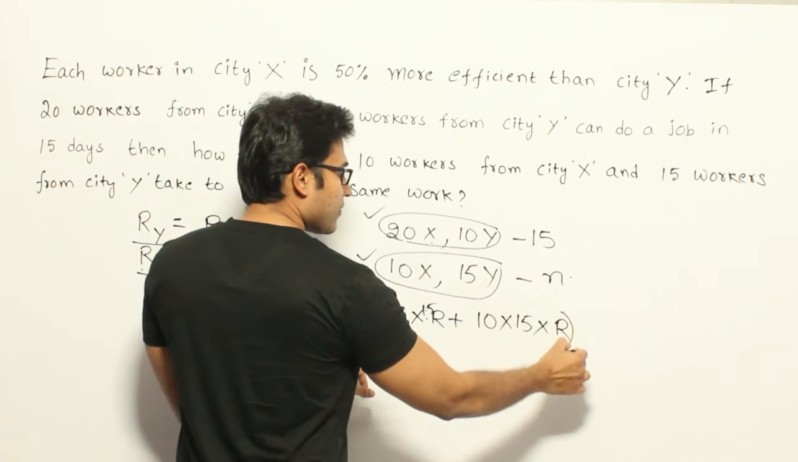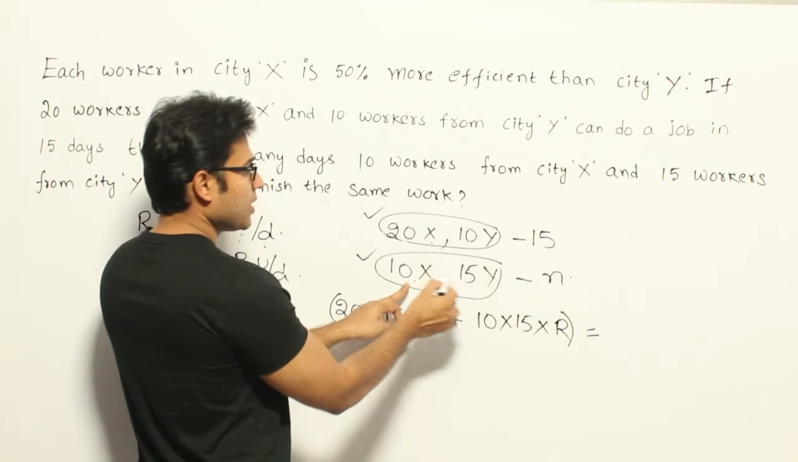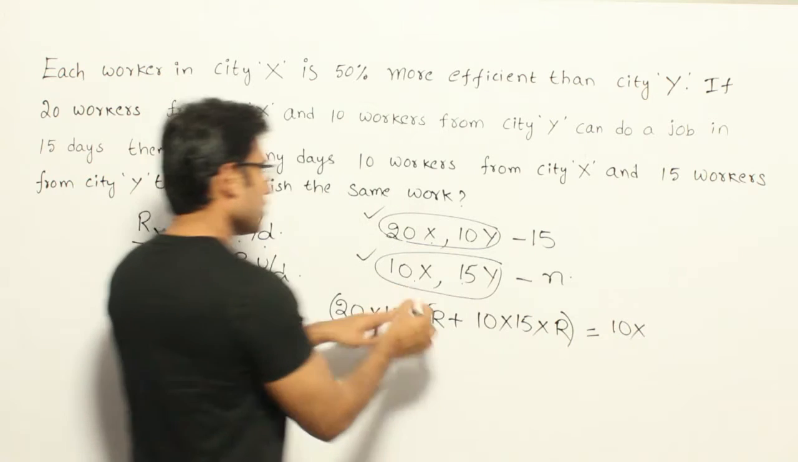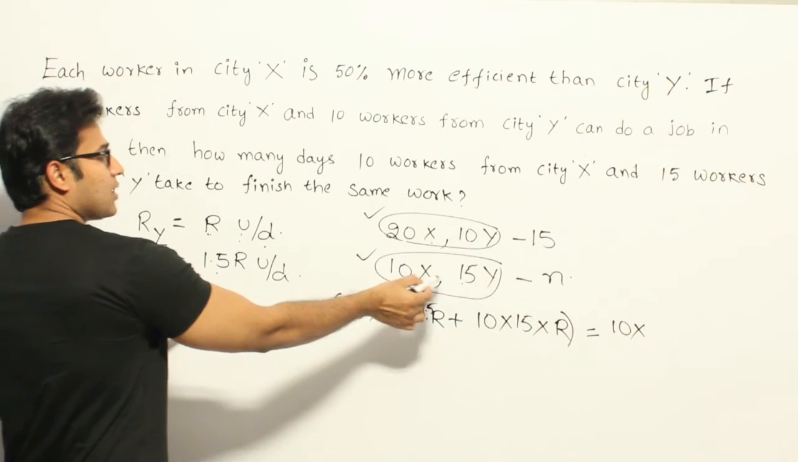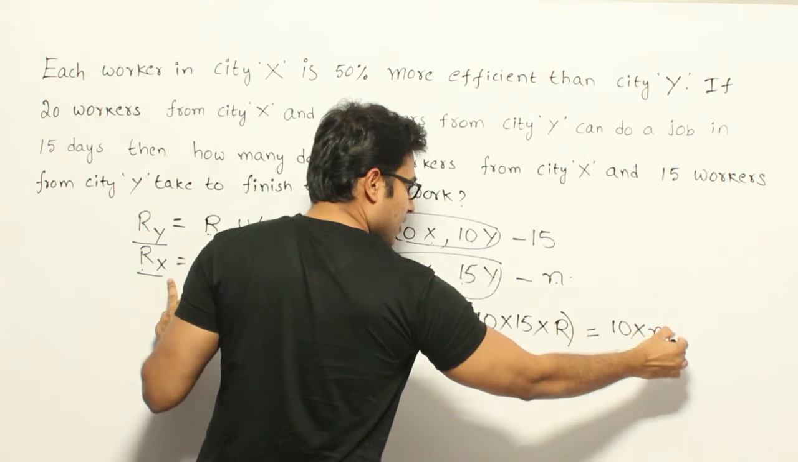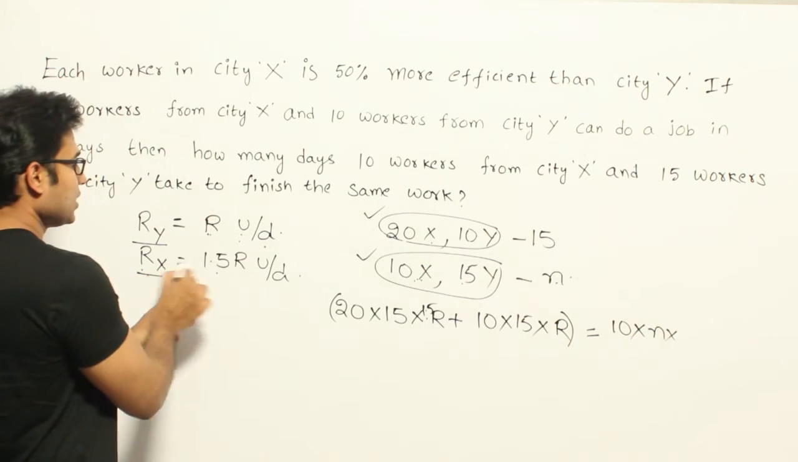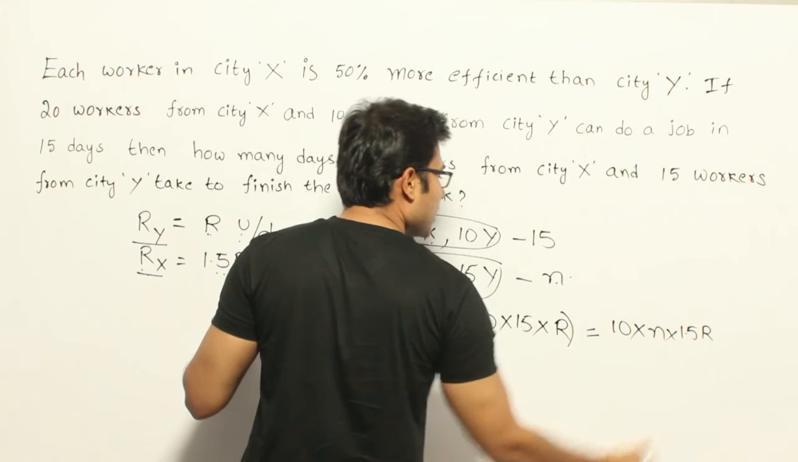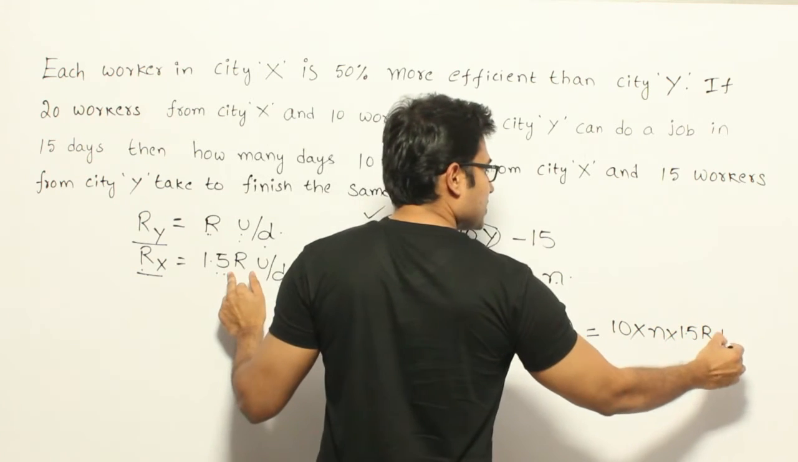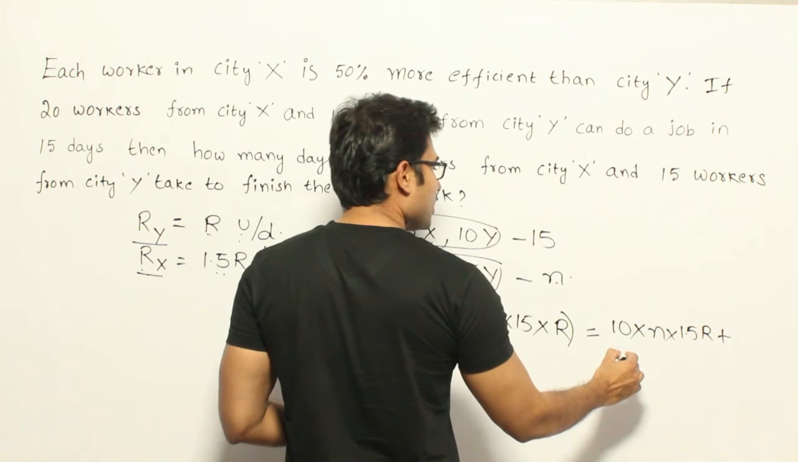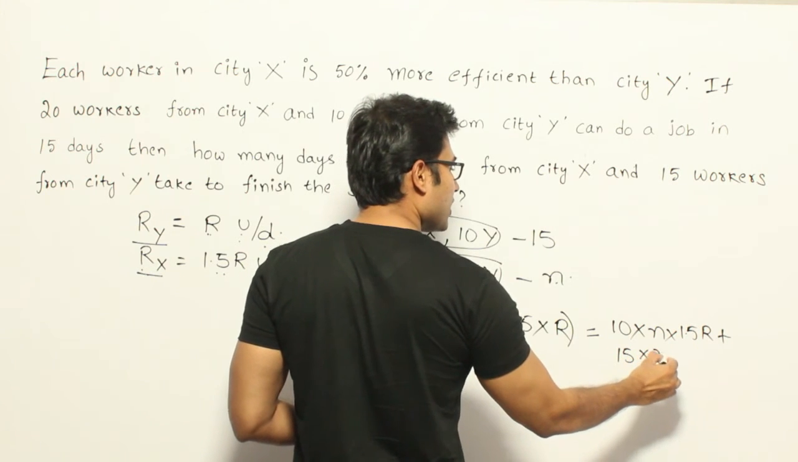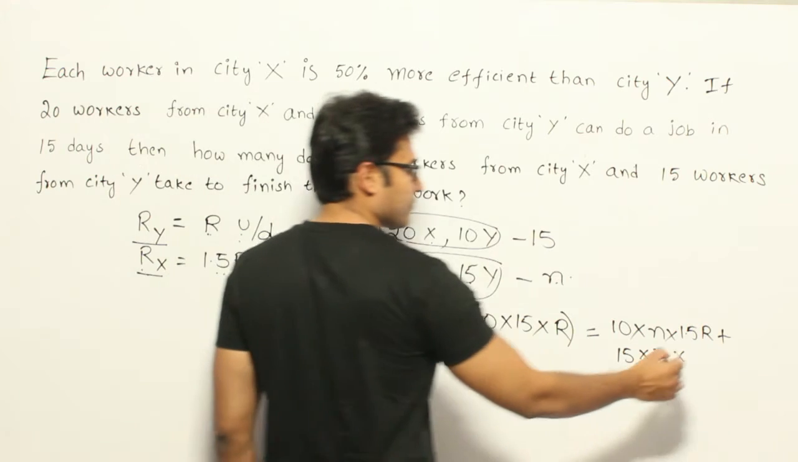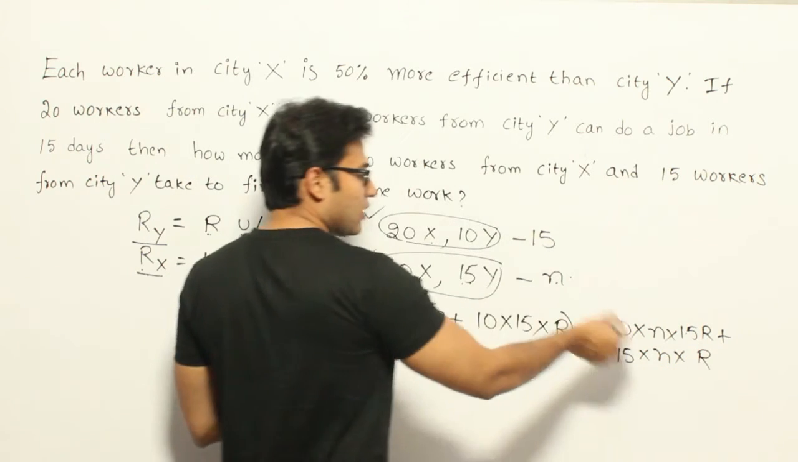Now this entire effort should be equal to the effort done by the other group. So what is the other group? 10 workers working for n days at a rate of how much? If you see the X, it is 1.5 R units per day, plus 15 workers working for n days at a rate of, what about Y? R units per day. So these two efforts should be equal.